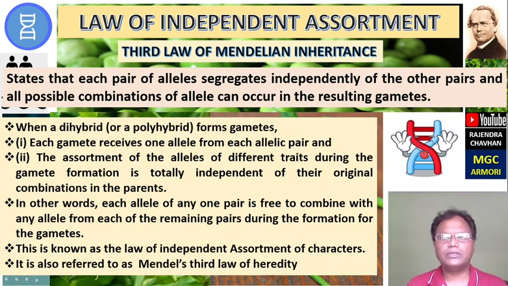In other words, each allele of any one pair is free to combine with any allele from each of the remaining pairs during the formation of the gametes. This is known as the law of independent assortment of the characters. It is also referred to as Mendel's third law of heredity.